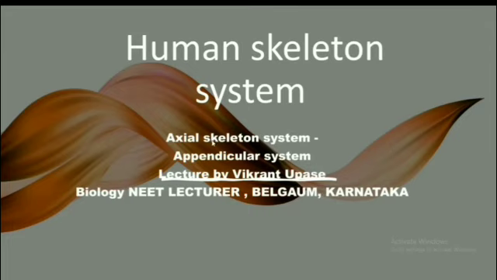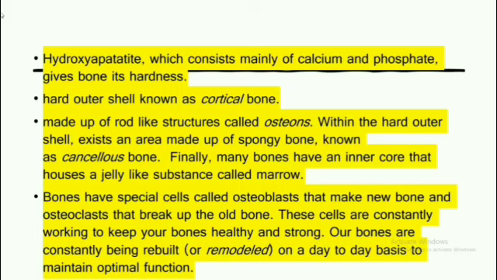So there are the axial skeletal system and the appendicular system, and we also discussed the functions of the human skeletal system. It is support, protection, muscle attachment, movement, body form, blood cell formation, mineral reservation, helps in breathing and hearing. And then there are two parts of the skeleton. One is the axial skeletal system and the other is called the appendicular skeletal system.